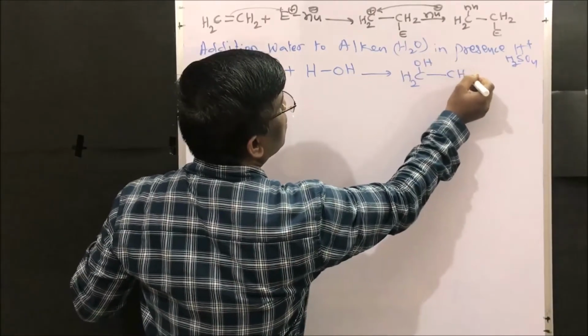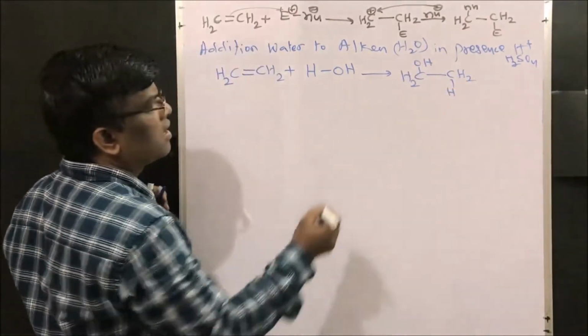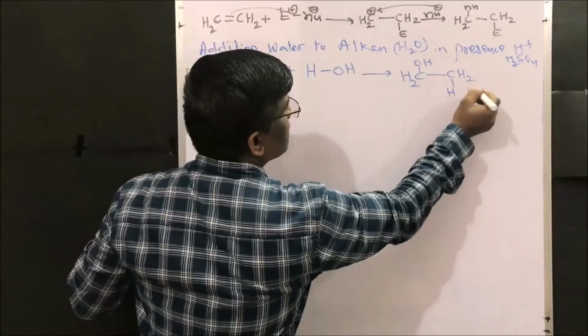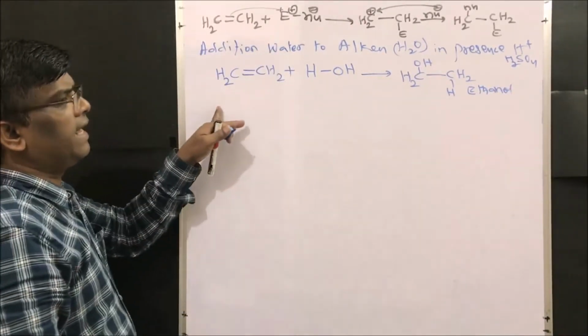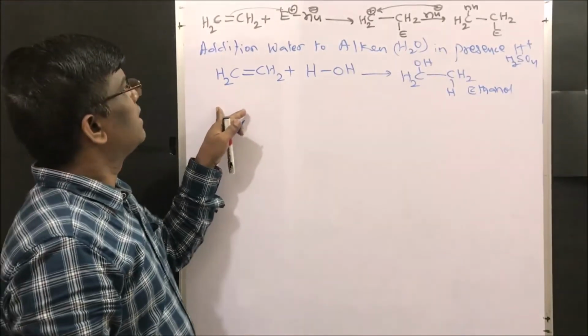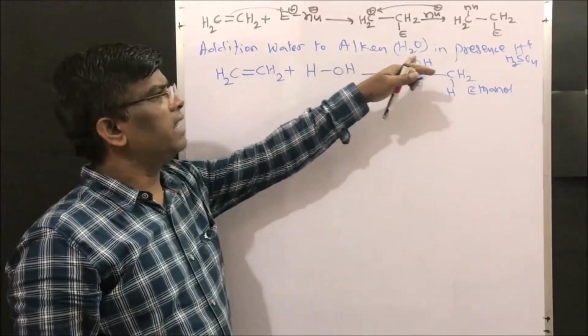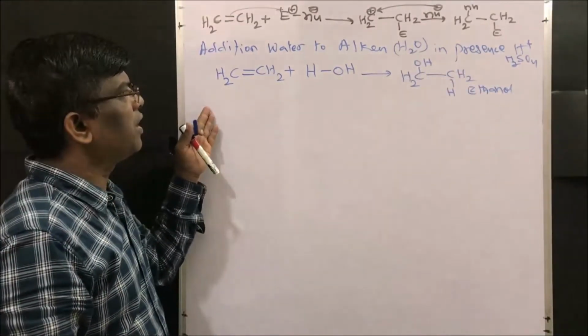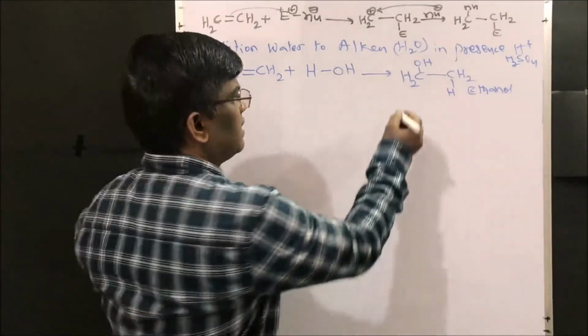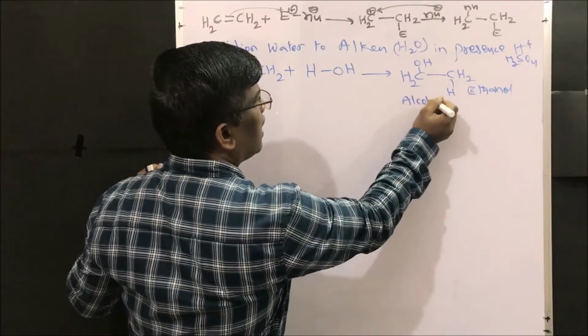This is nothing but ethanol. We are going to get alcohol from ethylene. So this is addition of water to alkene in presence of catalytic amounts of sulfuric acid. We are going to get alcohols. This is an alcohol. Alright?